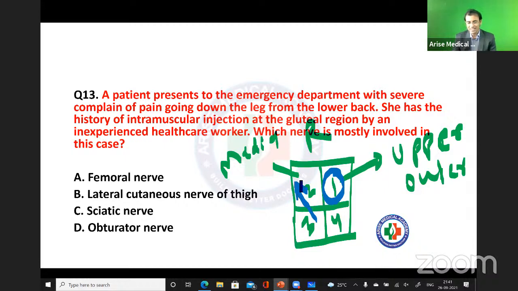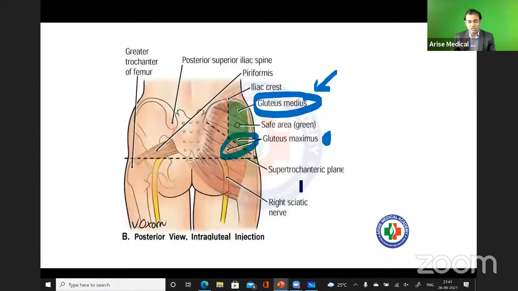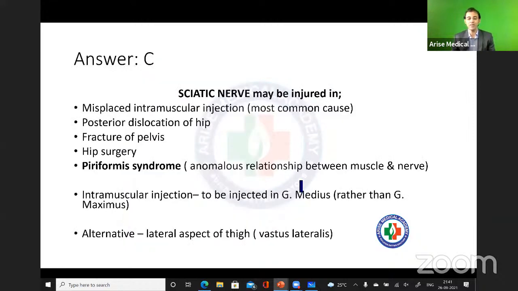In this part, please understand, which nerve will come out from here? Sciatic nerve, right? So whenever there is injury of the sciatic nerve, the patient will have severe pain. Patient will have sciatica. Please understand that the most common cause of sciatic nerve injury is the misplaced intramuscular injection.